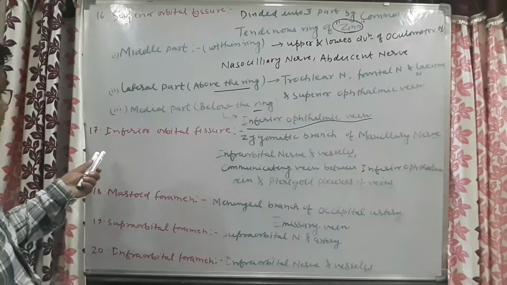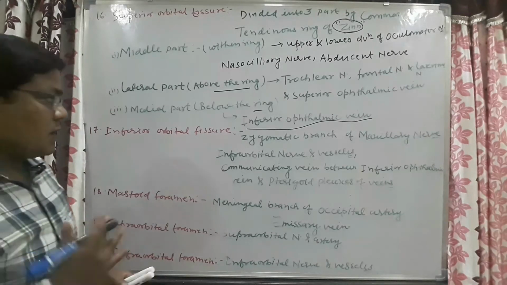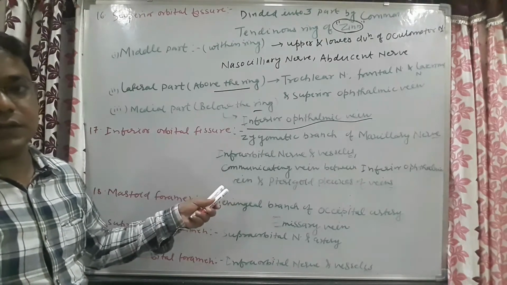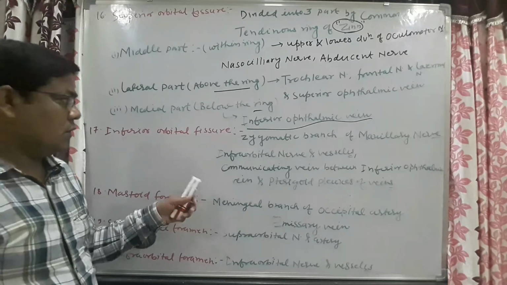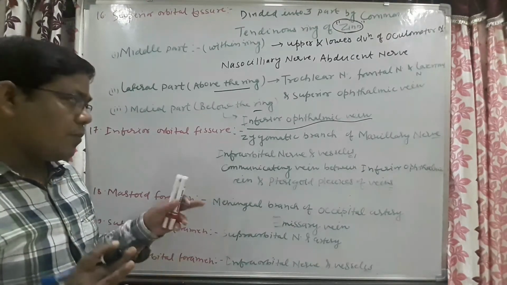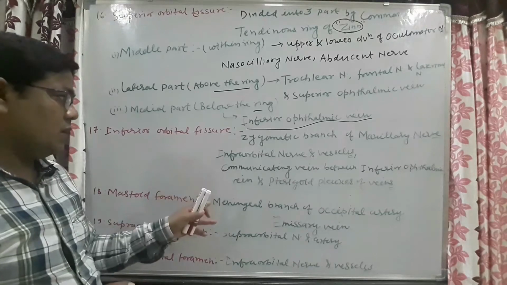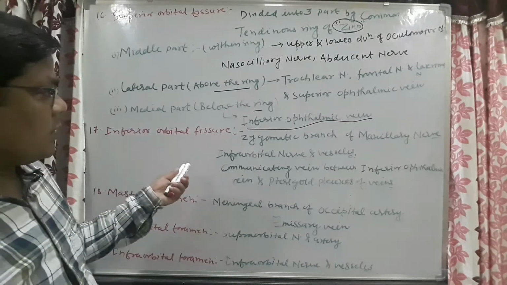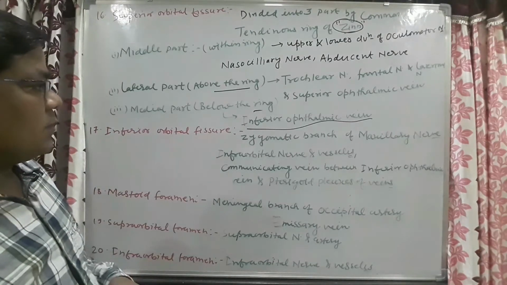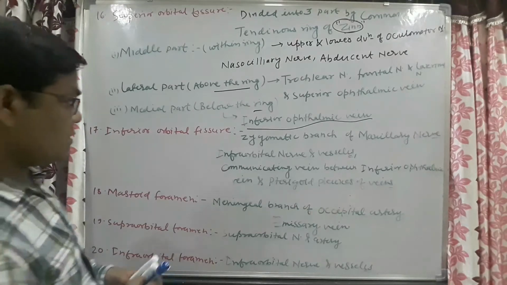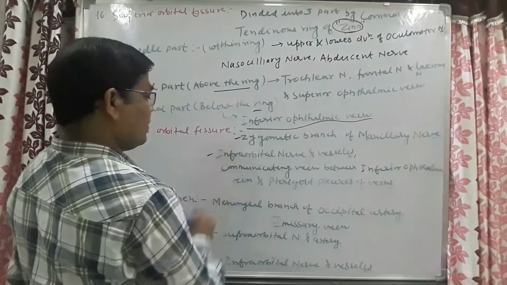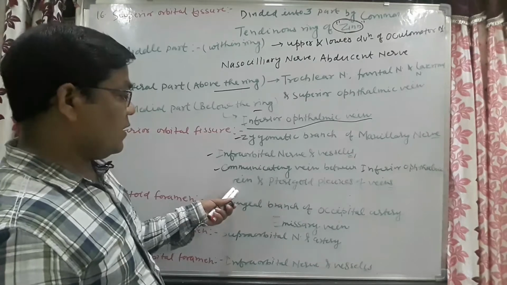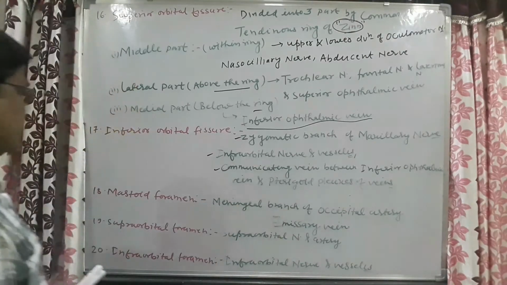Now come to the inferior orbital fissure. Which things will pass through this inferior orbital fissure? You have to remember all these things. There is no excuse. By whatever means, you have to remember these things by today or tomorrow. So the inferior orbital fissure will pass the zygomatic branch of the maxillary nerve, infraorbital nerve and vessels, and the communicating vein between the inferior ophthalmic vein and the pterygoid plexus of veins.